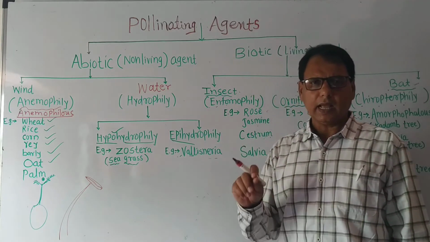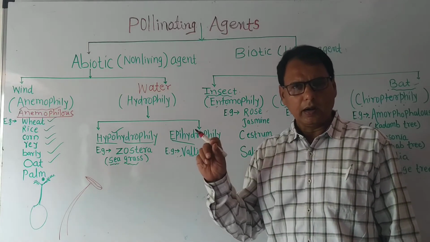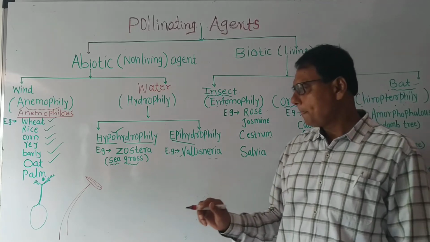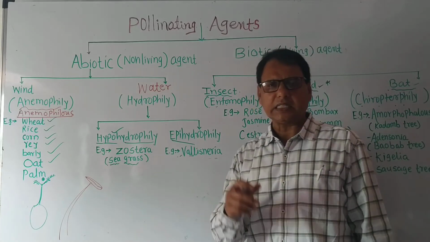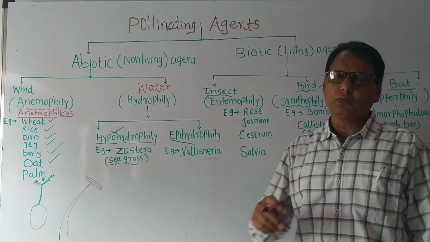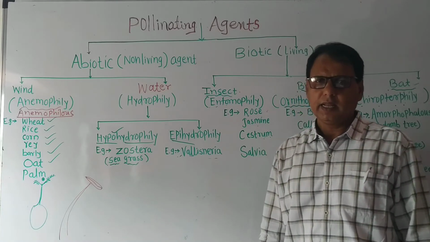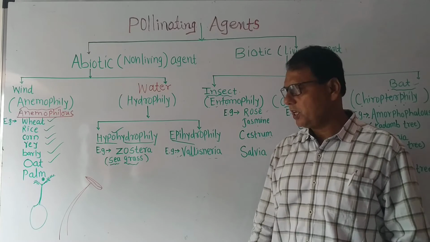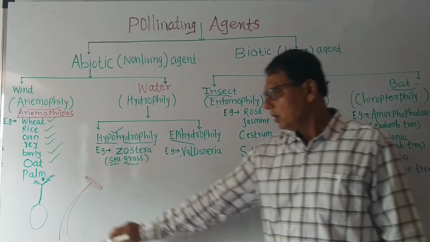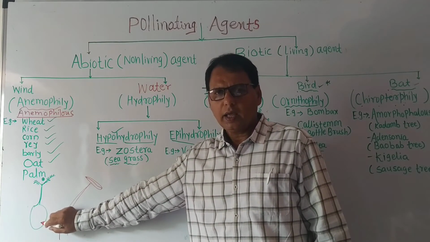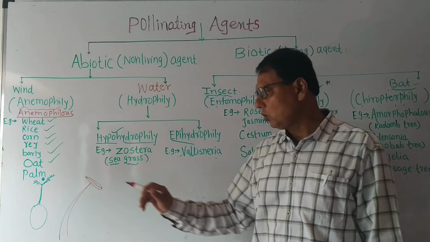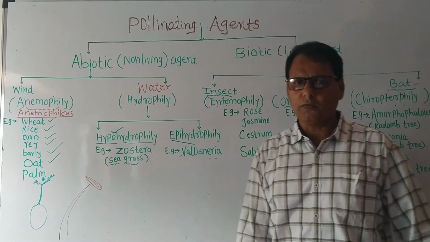Pollen grains are light in weight and dry, and a large number are produced because there are more chances of pollination, and here many pollen grains are wasted. The stigma is hairy or feathery to catch the pollen grains from the current of wind.